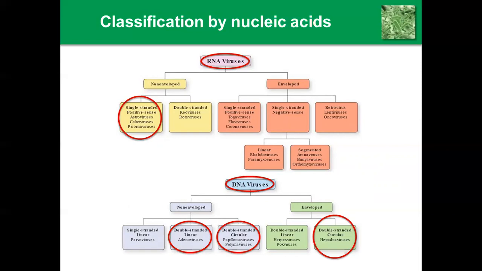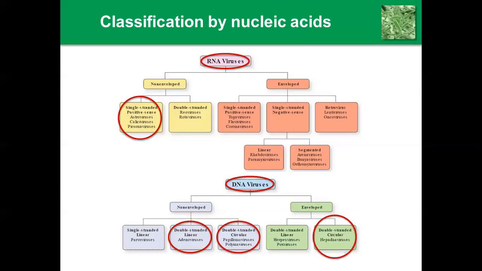In RNA, single strand is present, double strand is also present. The DNA viruses are the same: either non-enveloped or enveloped, either single stranded or double stranded.